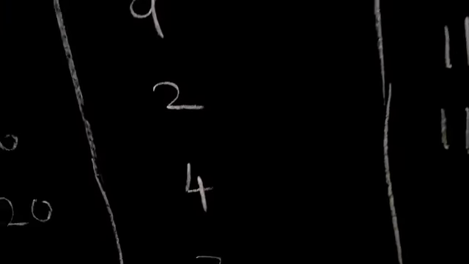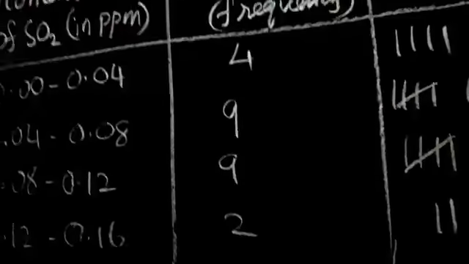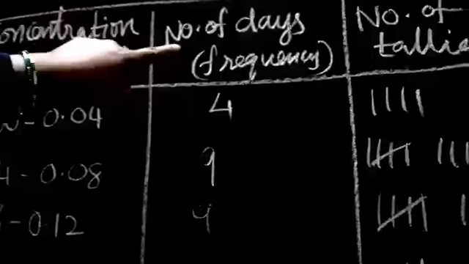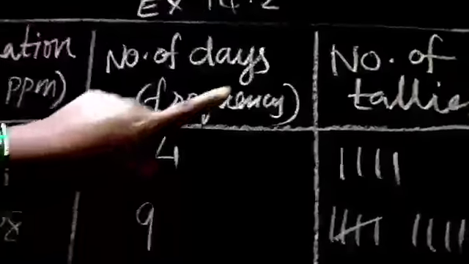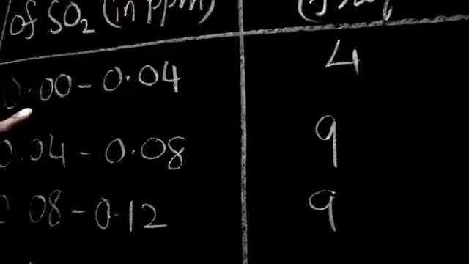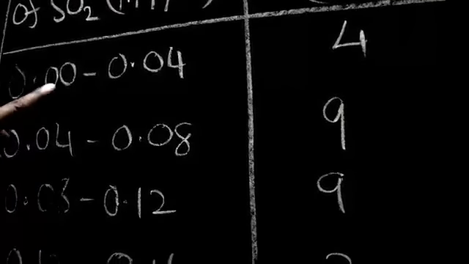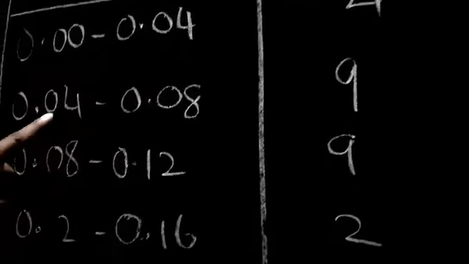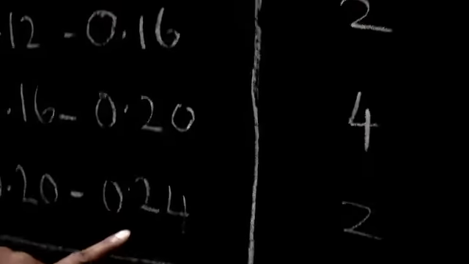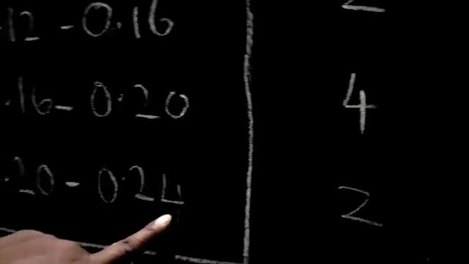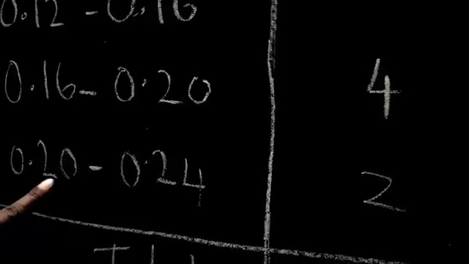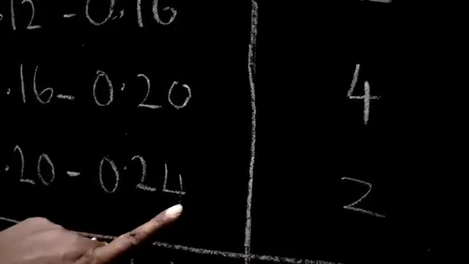Here we have to take a tabular column: concentration of SO2, number of days in frequency, and number of tallies. So they have given the class interval 0.00 to 0.04, 0.04 to 0.08, like this we have to keep going till 0.24 because it is the highest value. From 0.20 to 0.24 we are getting.